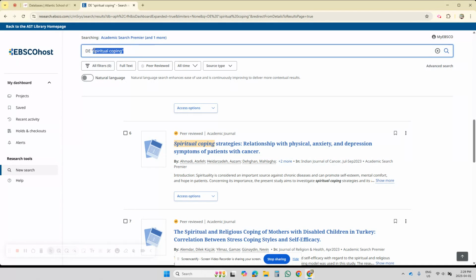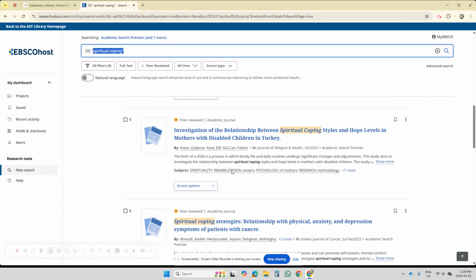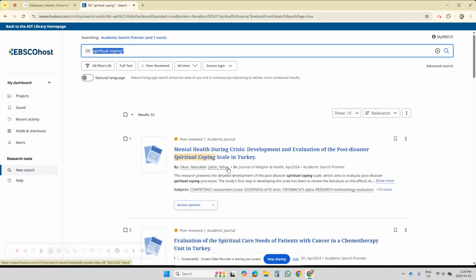Every article that is indexed with the words spiritual coping as a subject heading, if you click that link, it'll bring up all those articles. Ideally, it would do that. And it brought up, how many? 52 results with the words spiritual coping. It doesn't help us for our subject search, but it's something to explore for yourself.